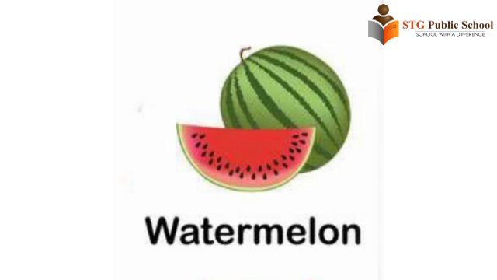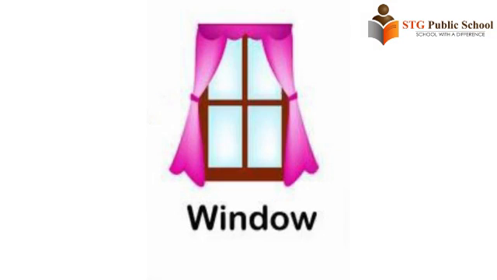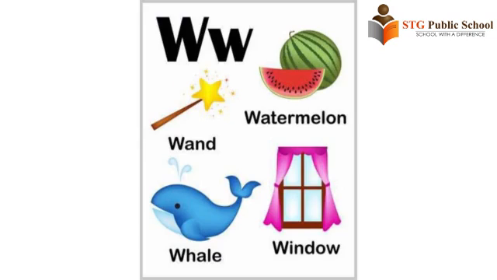This is letter W. W is for watermelon, wand, whale, window. The sound of W is W. W says W: watermelon, wand, whale, window.